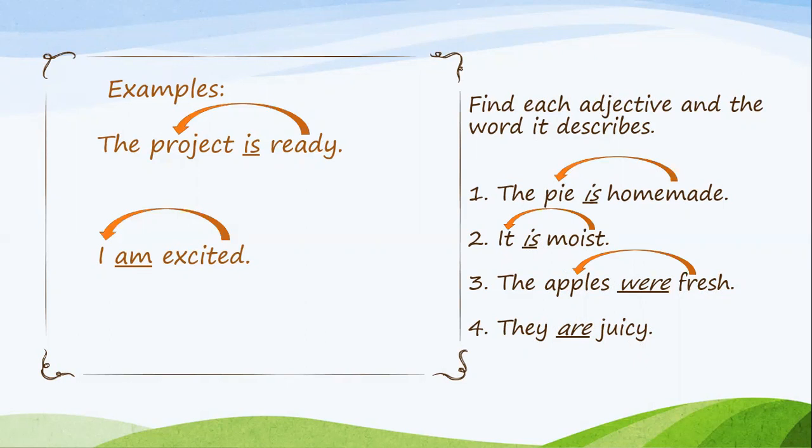Number 4, they are juicy. Let me give you a second. Find the adjective and the word that it describes. Did you find it? What is it? Yes, juicy. Juicy describes they. Great job.